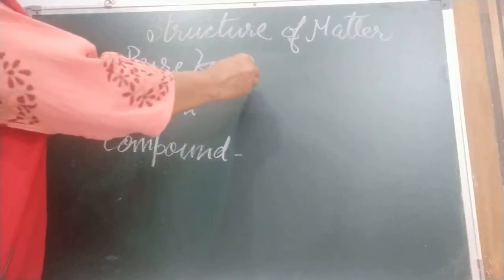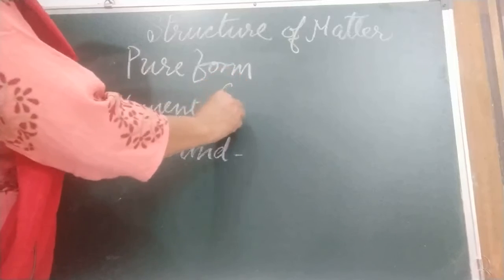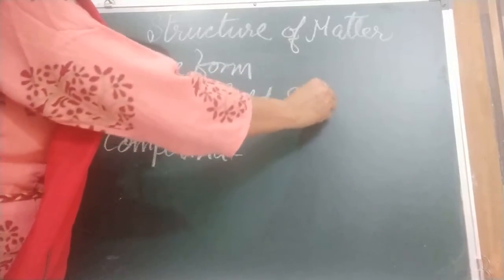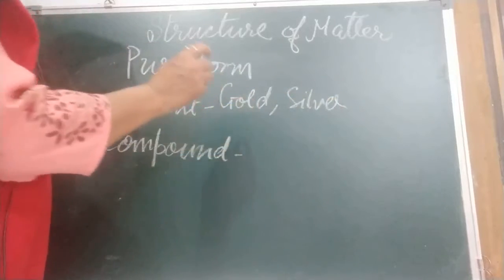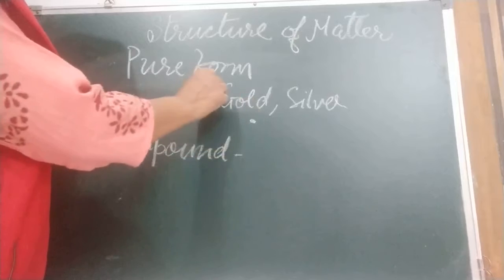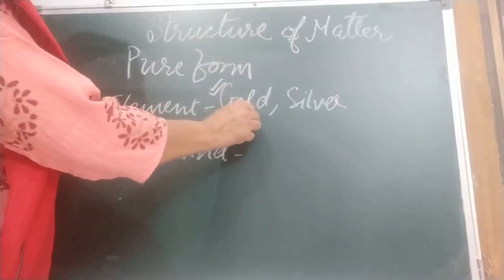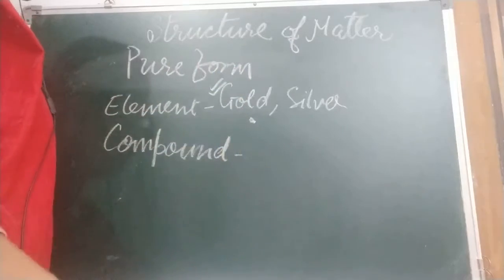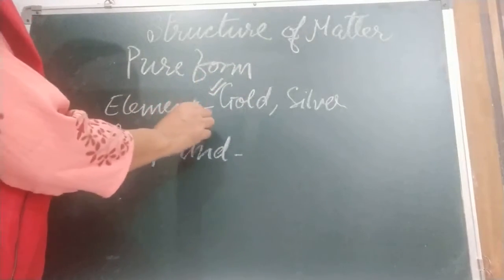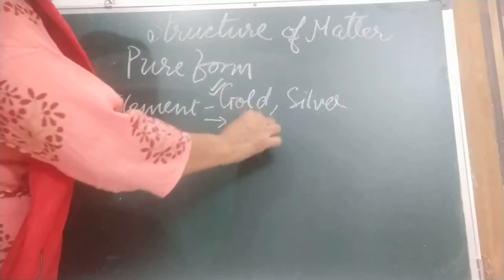For example, gold, silver. If we keep on breaking gold, the smallest particle of gold has all the properties of gold. And we call it what? The smallest particle we call atom. Smallest particle of element is atom.